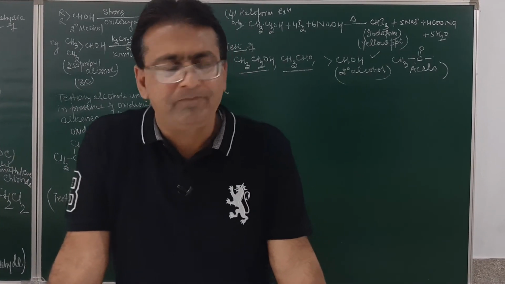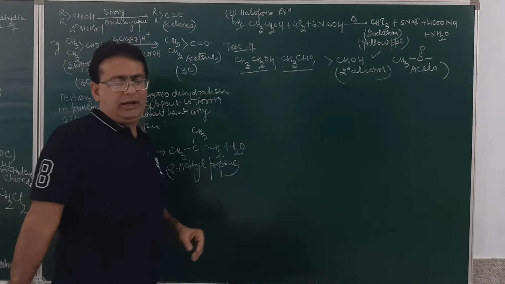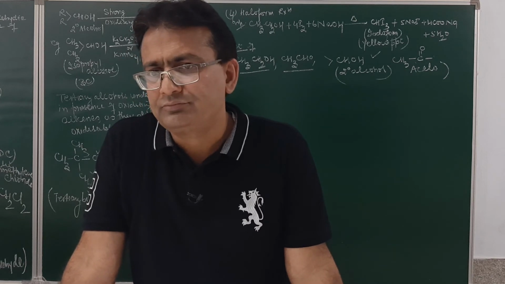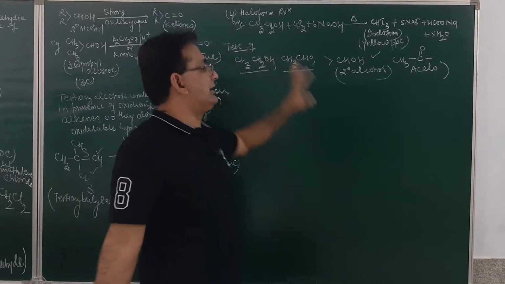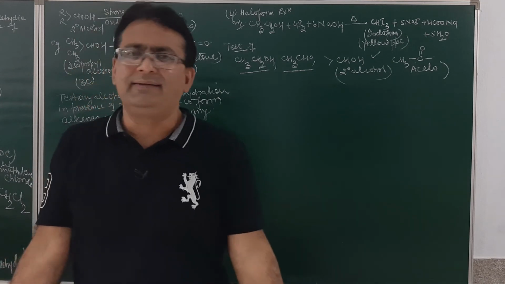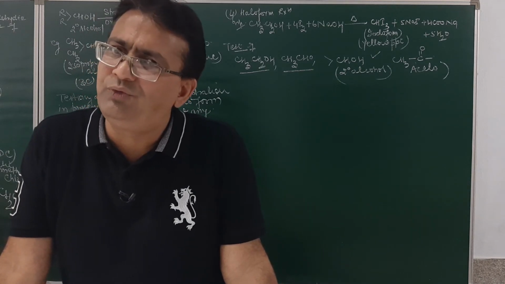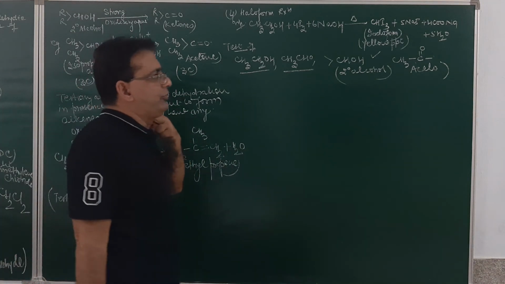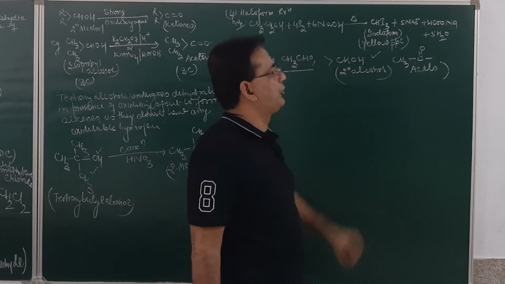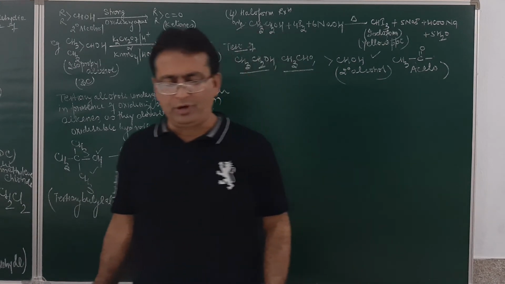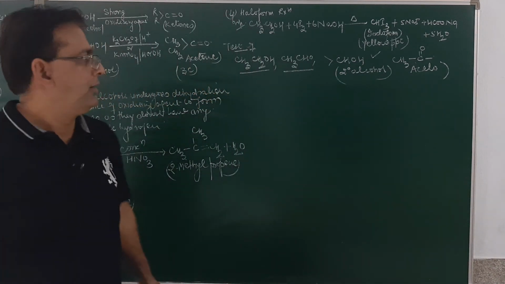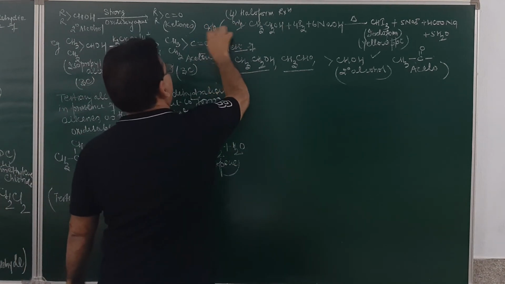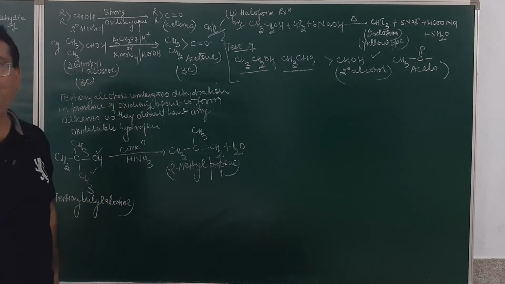Am I clear, student? This is the iodoform test, and you will be doing this test in a laboratory also. This reaction was also done in the chapter of haloalkanes and haloarenes when we discussed the preparation of iodoform. Is it getting clear? Similarly, if you want to carry out the reaction with bromine, alcohol on reaction with bromine and sodium hydroxide will result in the formation of bromoform. Fine. But this is a very, very important test for ethyl alcohol.